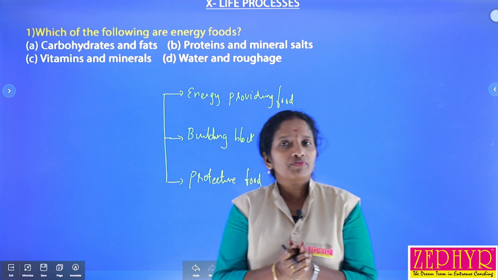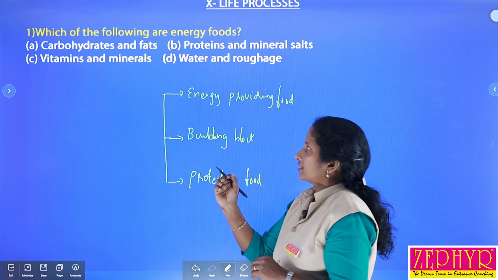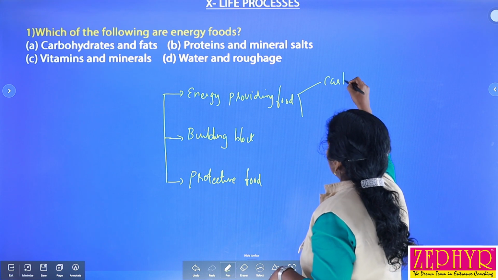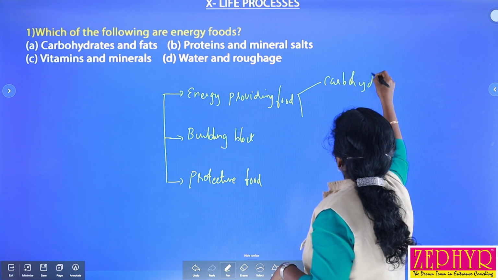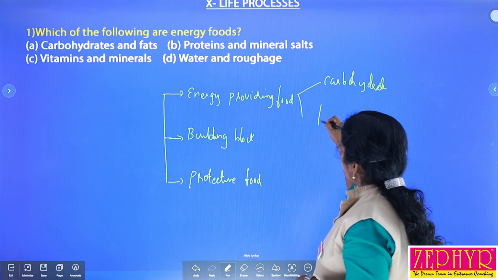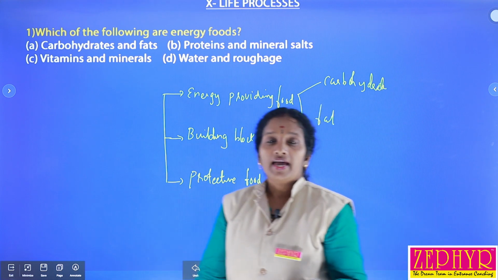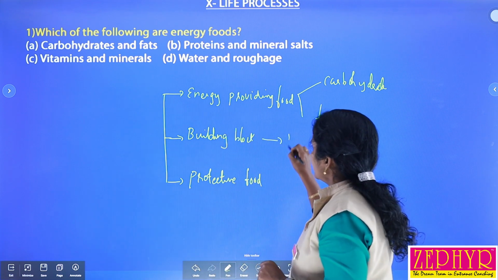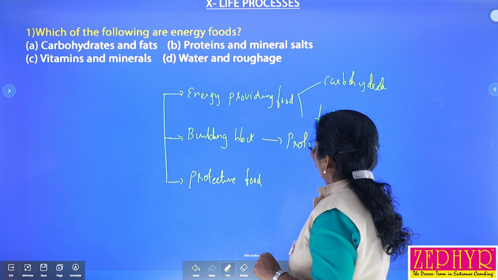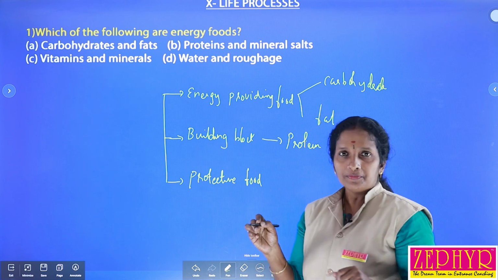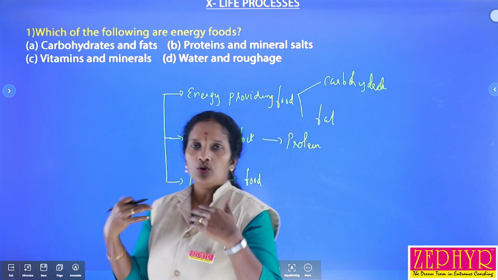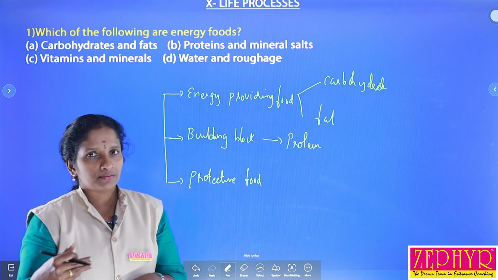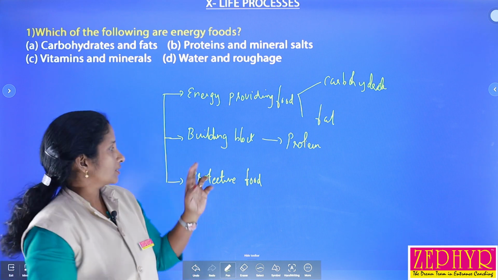So, what are the different energy providing food materials? They are of two types, carbohydrates and fat. Carbohydrate and fat are considered energy providing food materials, while proteins are considered building block molecules, because proteins are used for our growth and development, and they act as enzymes, hormones, etc. Almost all these are proteins.